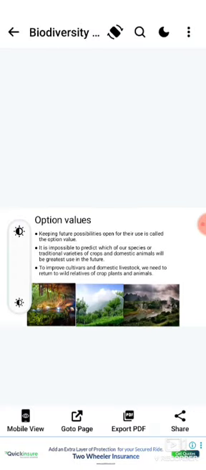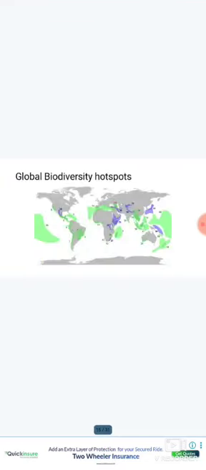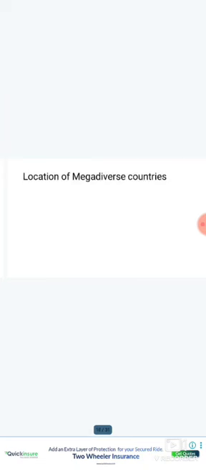It is impossible to predict which of our species or traditional varieties of crops and domestic animals will be of greatest use in the future. To improve cultivars and domestic livestock, we need to return to wild relatives of the plants and animals. This is the worldwide geography, this is the global biodiversity hotspots, and this is the geographic zones of India. Now next is the location of mega diverse countries, and India is one of them.